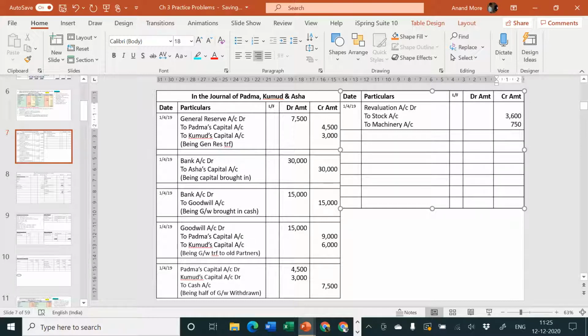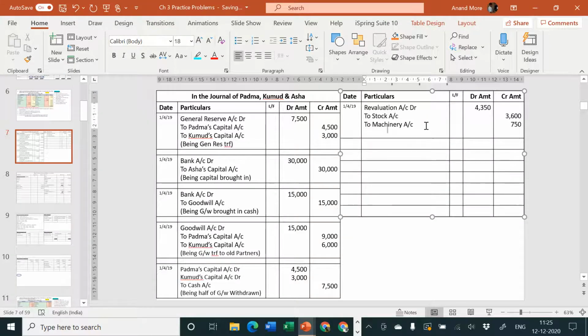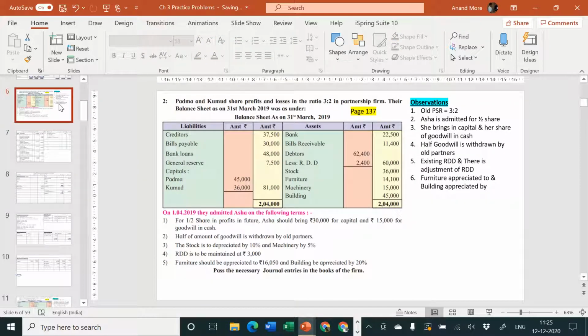So calculate it now. 3,600 plus 750, 4,350. Don't wait for me to write the amount. Please calculate on your own. That is necessary for developing good habits in exam and improving your speed. Being assets depreciated.